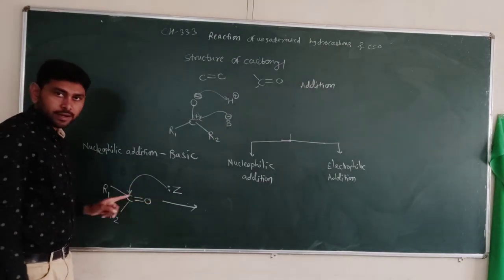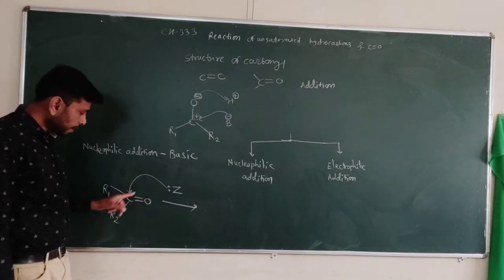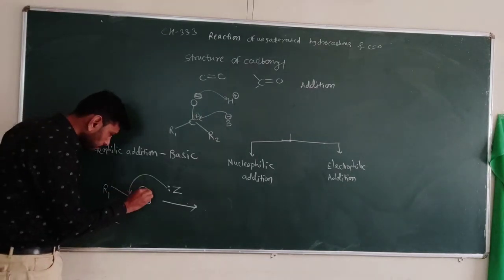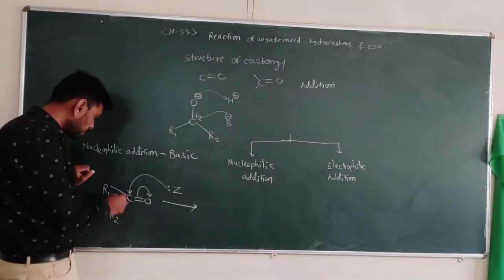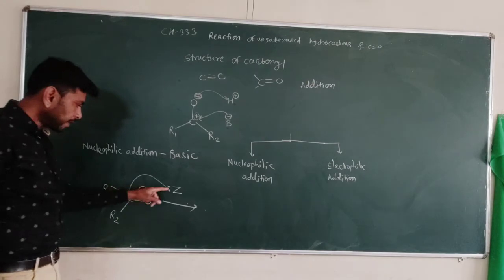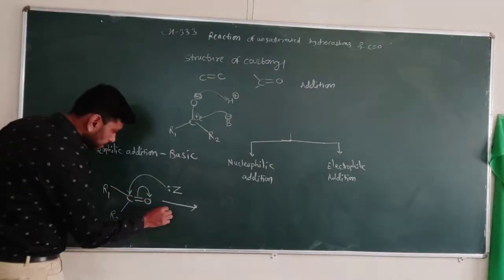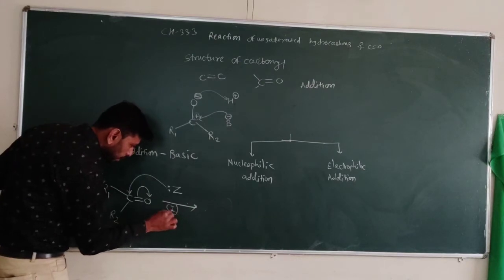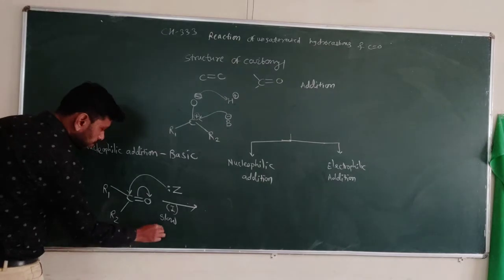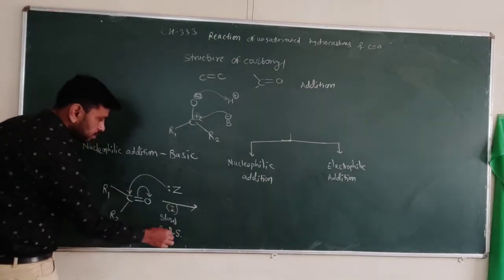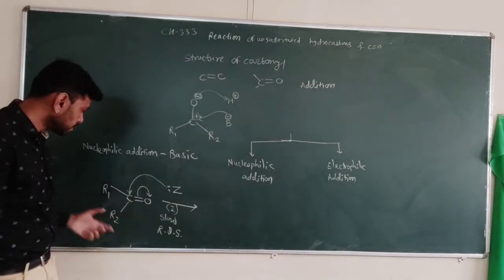This nucleophile attacks the carbon of the carbonyl compound, with formation of O minus under basic condition. So it attacks the electrophilic carbon. The nucleophile attacks first, and this is the first step. The addition is slow, so it is the rate determining step. Addition of the nucleophile is the rate determining step in this case.